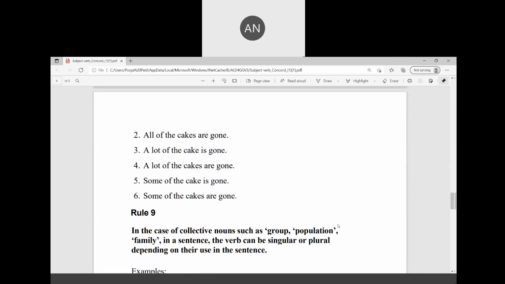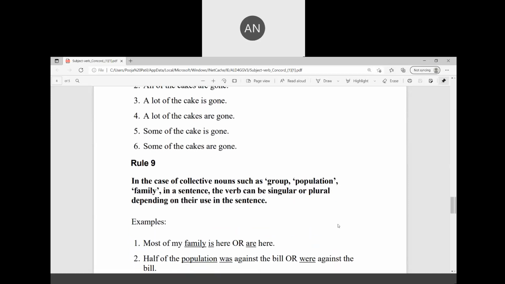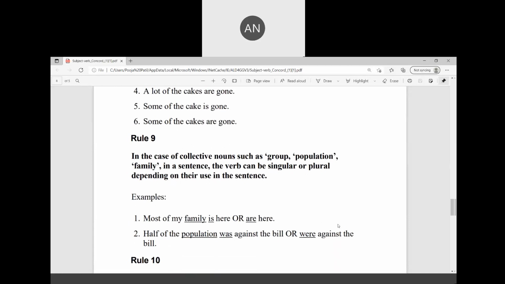Rule number 9. In case of collective nouns, group, population, family, you know that there are 5 types of nouns, and collective noun is one of them. Class, army, assembly, group, population, family, all these are collective nouns.